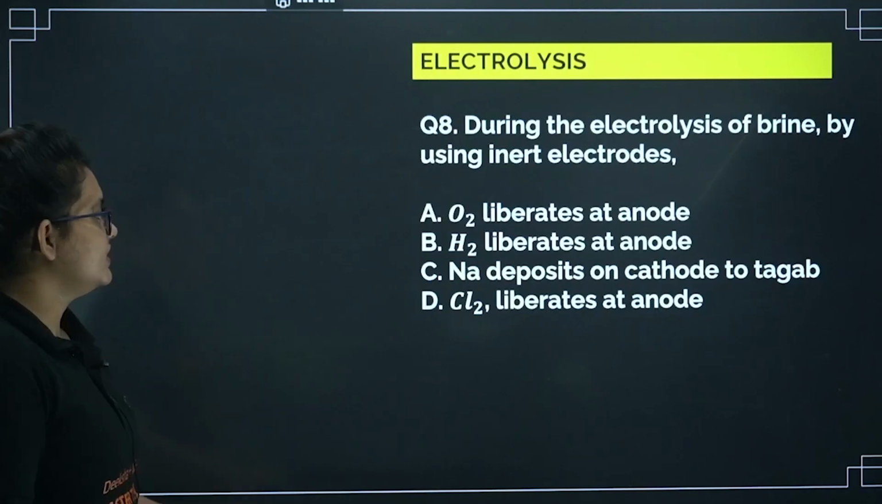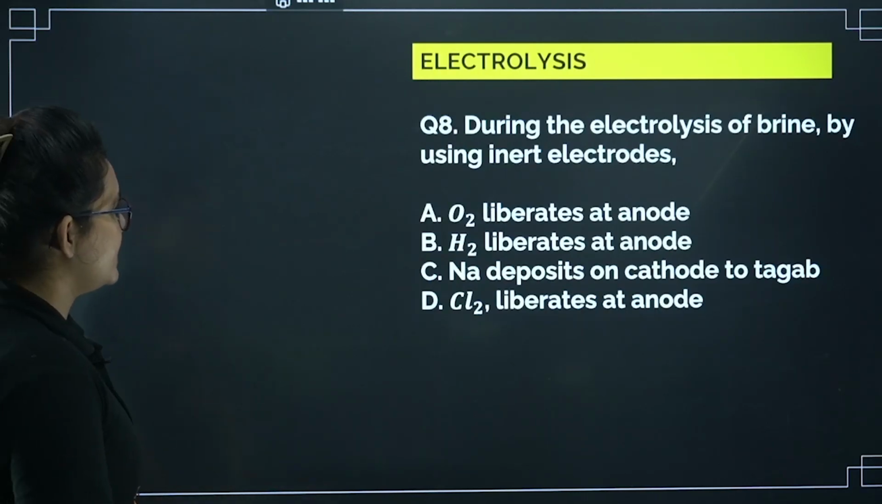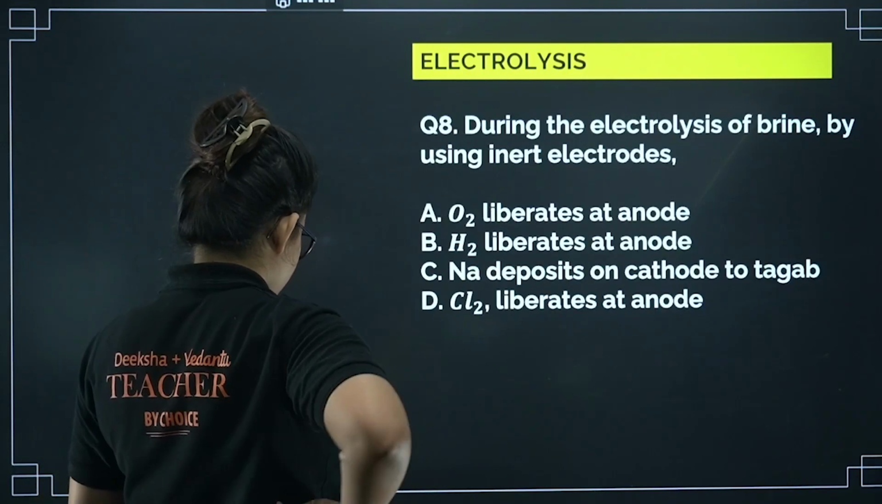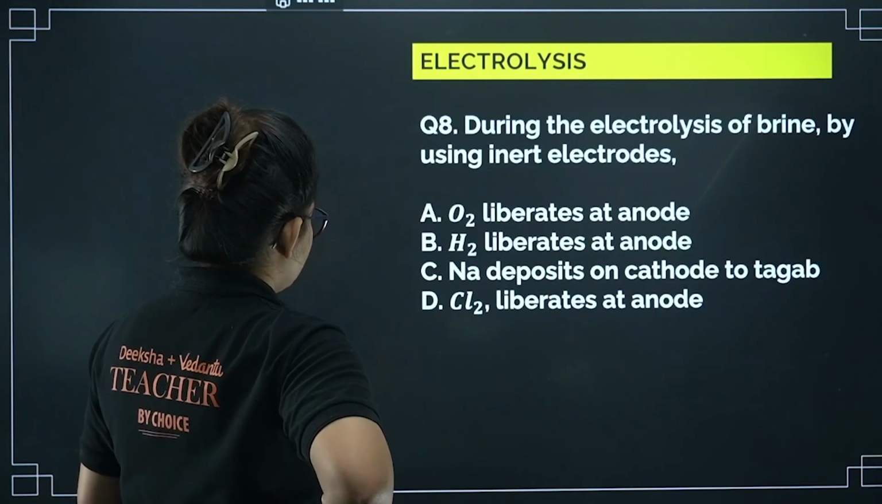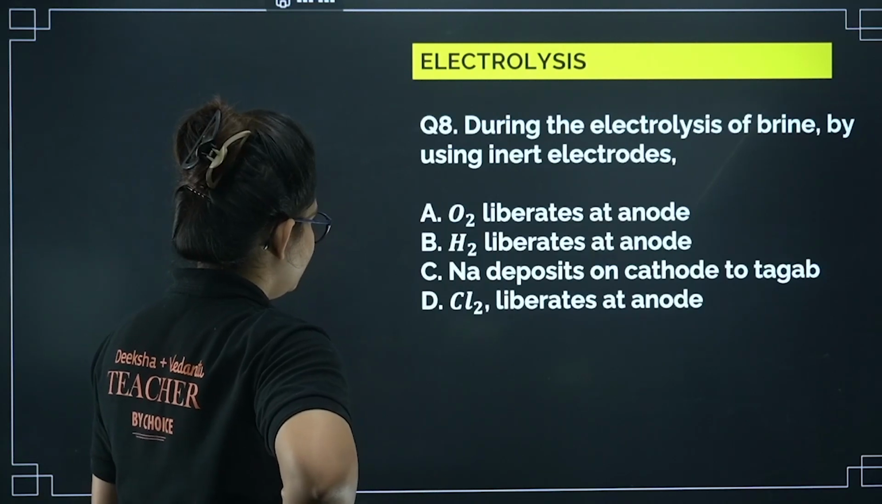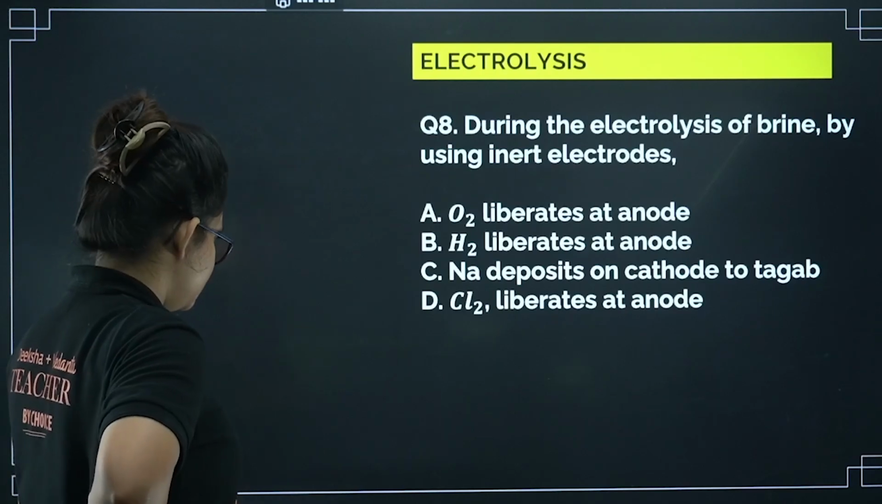Let's proceed further. Okay, so here comes the electrolysis. During the electrolysis of the brine, by using inert electrodes, oxygen will be liberated at the anode, H2 will be liberated at the anode, Na deposits on the cathode, and Cl2 liberates at the anode.